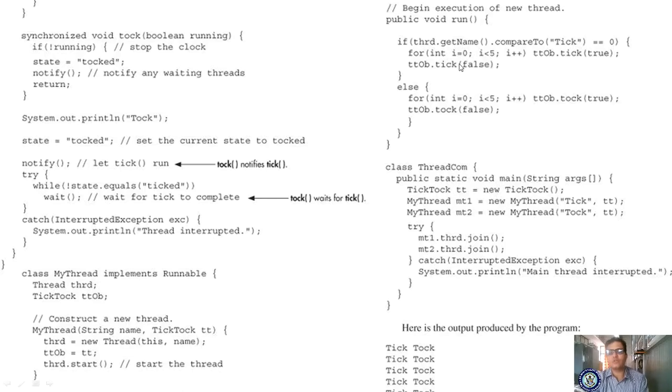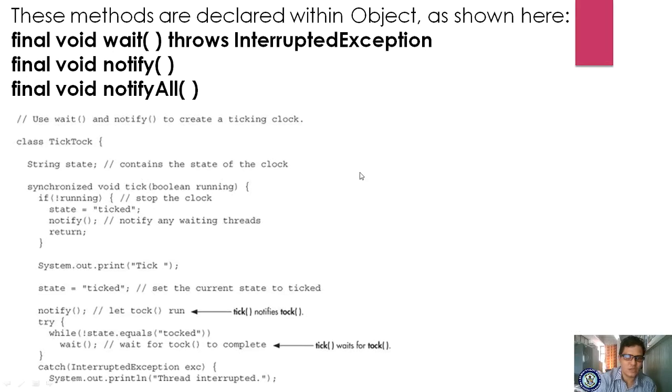For int i equal to 0, i less than 5, condition true. If the condition is true, you are calling the TTOB.tick method. So the tick method gets true, and automatically the condition comes here. This is the tick method, right? While running, it is true. If it is not true, not true means false, so it will skip.